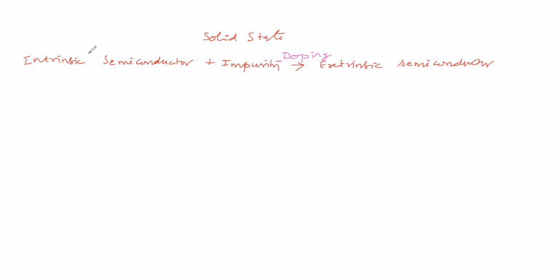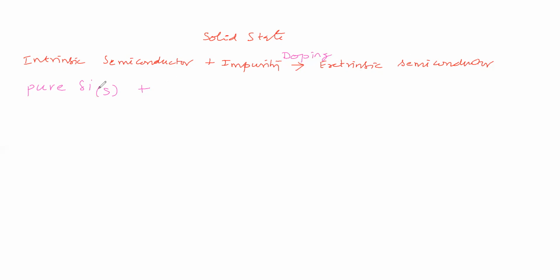So an intrinsic semiconductor combines with the impurity to give an extrinsic semiconductor. This process we can call doping. Now we will take an intrinsic semiconductor, for example, pure silicon. Pure silicon solid we will take. To this we are adding impurity. Which impurity do we have to add?